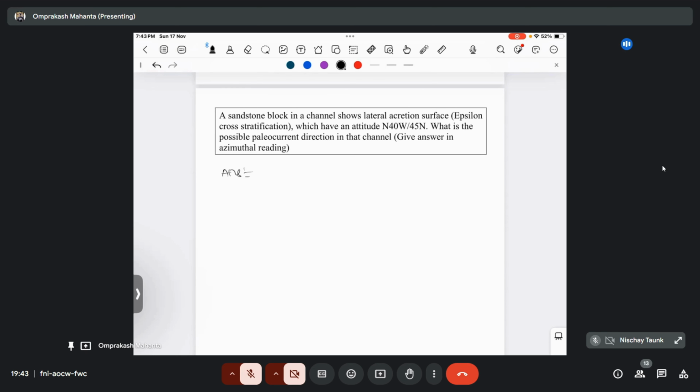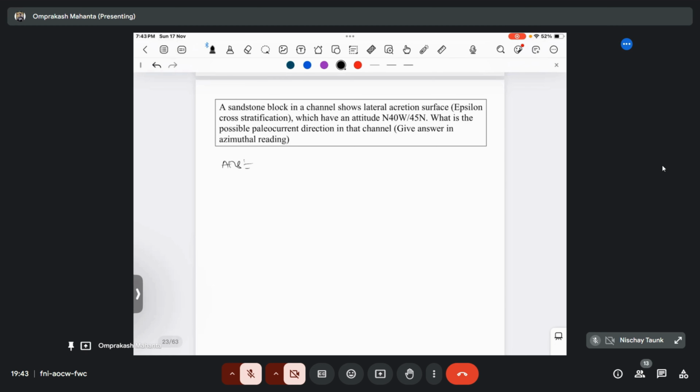A sandstone block in the channel shows a lateral accretion surface, epsilon cross stratification, having an attitude of north 40 degree west and 45 degree north. What will be the possible paleocurrent direction in that channel? Okay, so there are basically three conditions, right?